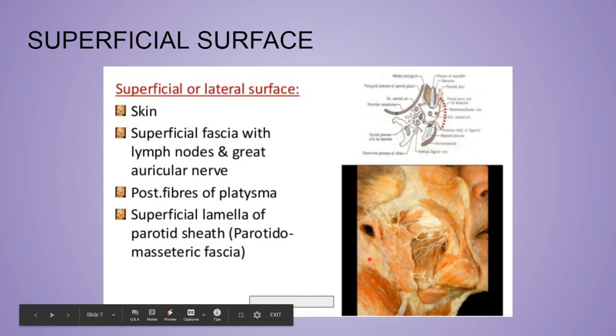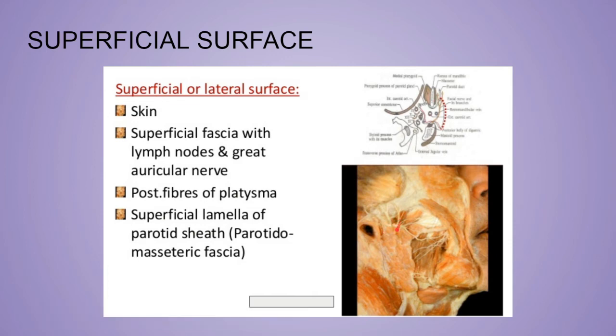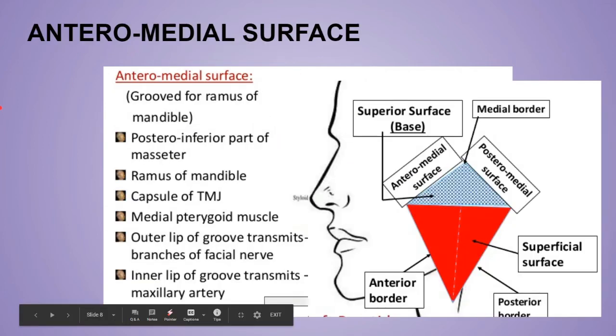Platysma is the main muscle of the neck, and the superficial lamina or the parotidomasseteric fascia of the investing layer of the deep cervical fascia. So just remember all the structures which are present up till the parotid gland: the skin, superficial fascia, then the platysma, greater auricular nerve, lymph node, and the superficial lamina of the investing layer are the relations of the superficial surface.